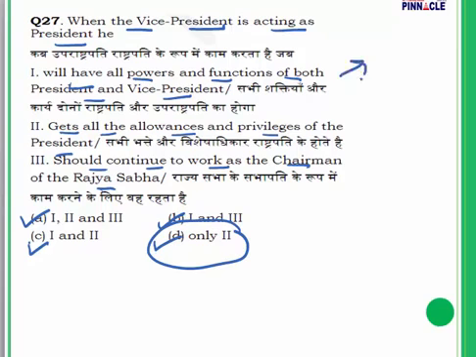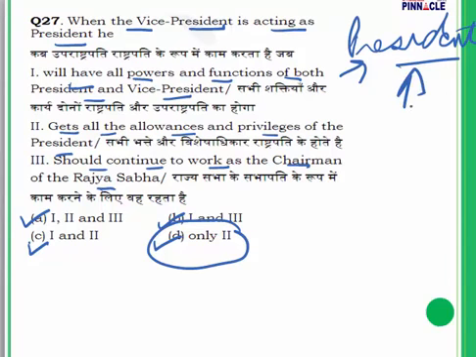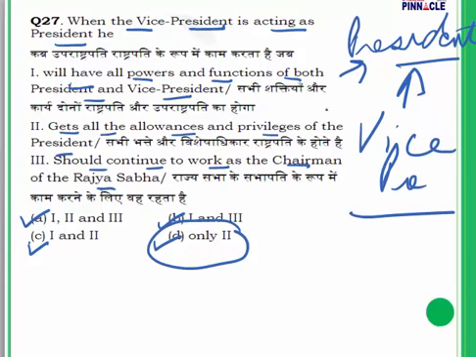The moment he takes over, suppose the president has vacated his post, whether due to resignation, death, illness, whatever the reason, immediately the vice president will take over all powers and functions, and he will become the acting president. After that, the post of the vice president will become vacant. The moment he takes over all responsibilities, his post is going to become vacant.